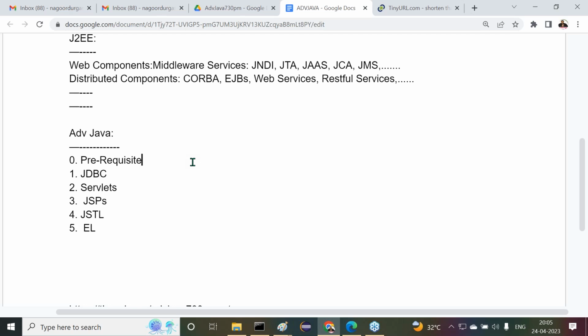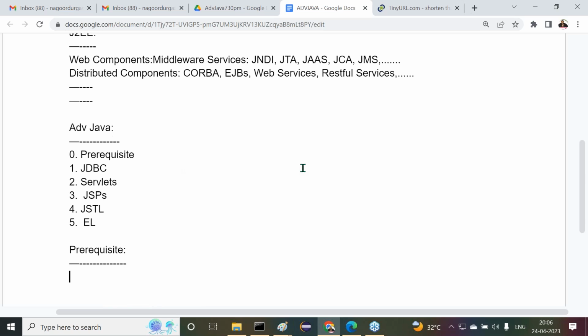After that, I will start directly with the JDBC content. Sir, are all of you getting it or not? All right, sir. Anyway, I'm going to list out the prerequisite content I require here. After that, we can decide which topics you are already aware of and which you are not. Let me list out all the concepts here.